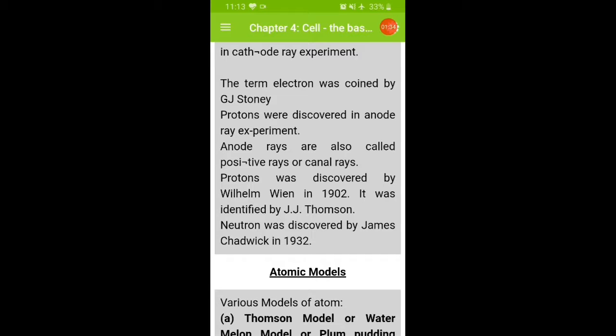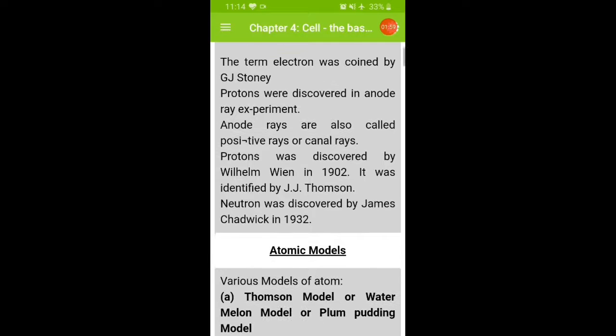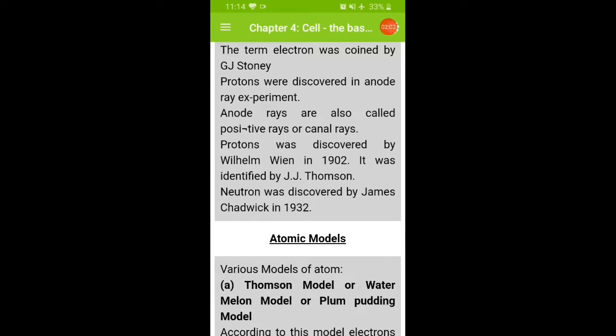So this is a brief introduction about the electron, proton and neutron. You have to remember, because it can be asked in an MCQ: who coined the term electron? That is G.J. Stoney. Then the proton was discovered by Wilhelm Wien, and the neutron was discovered by James Chadwick.